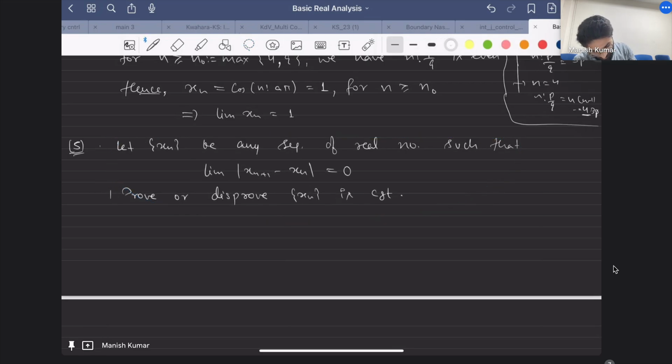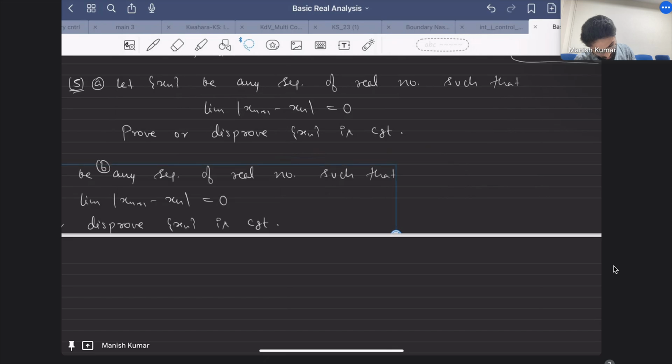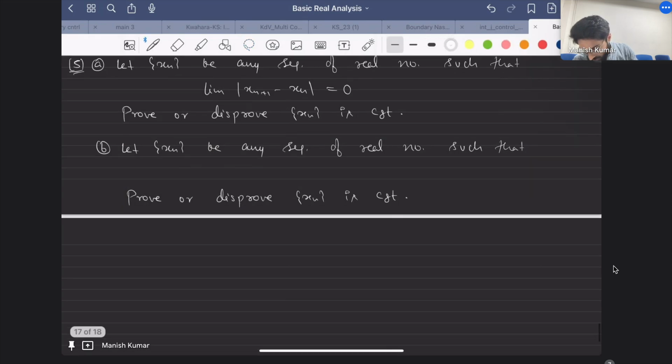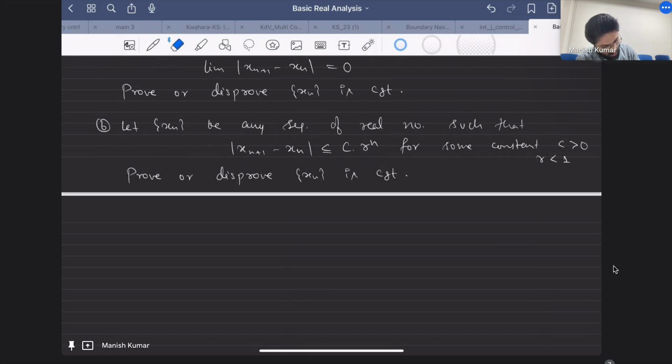The second part is that, suppose again the same thing, a sequence such that the absolute value of x(n+1) minus xn is less than or equal to some constant times r raised to the power n, for some constant c greater than 0 and r less than 1, and it's greater than 0 as well. Okay, so now this is the problem.